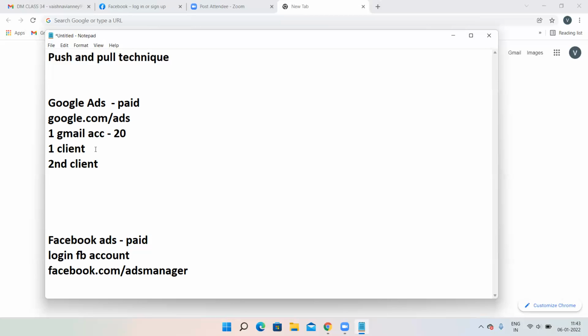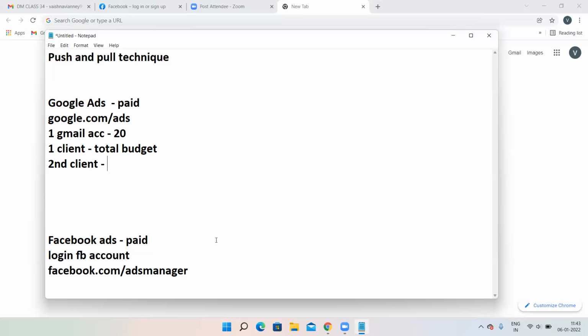You will be giving a daily budget and you'll be giving a total budget also. That means for the first client, you can give a total budget. Again, for the second client also, you can give a total budget. Let's assume the first client's budget is 50,000. Then you can give a 50,000 budget over here. Again, the second client's budget, let's assume 60,000. Then again, you can give a 60,000 budget over here.